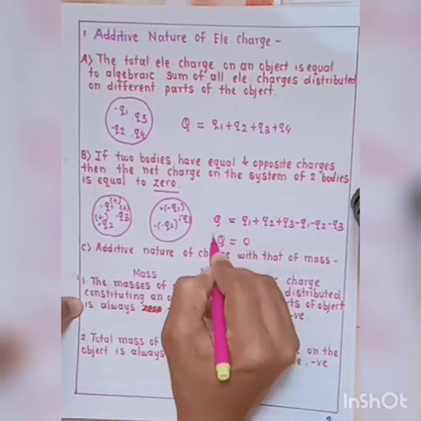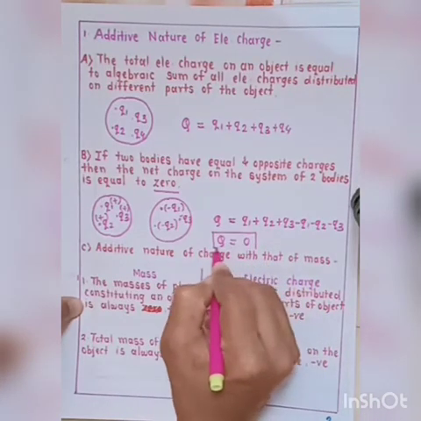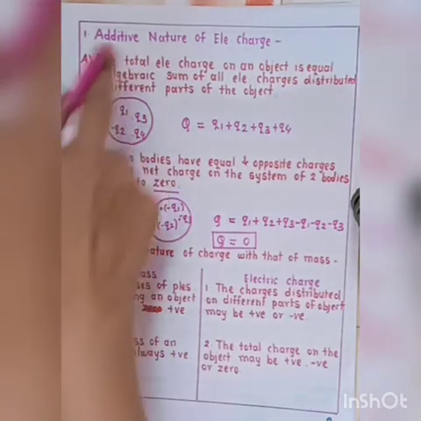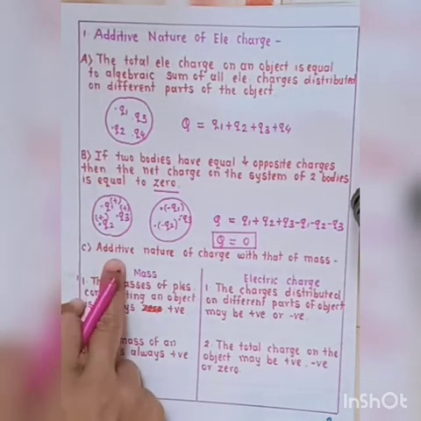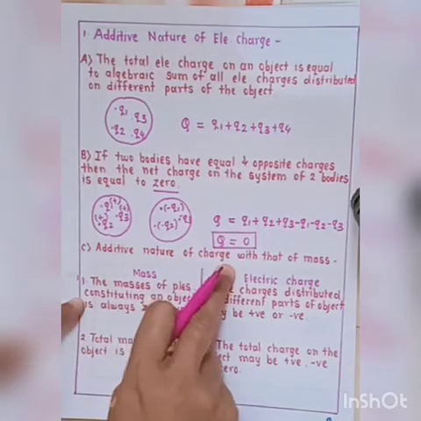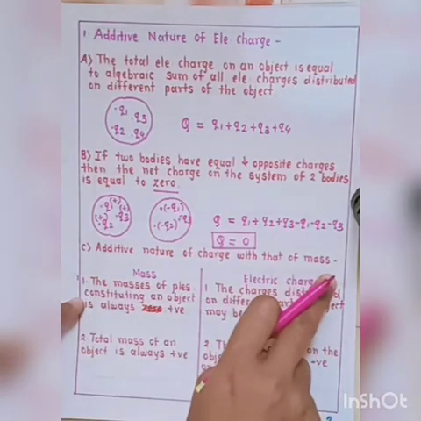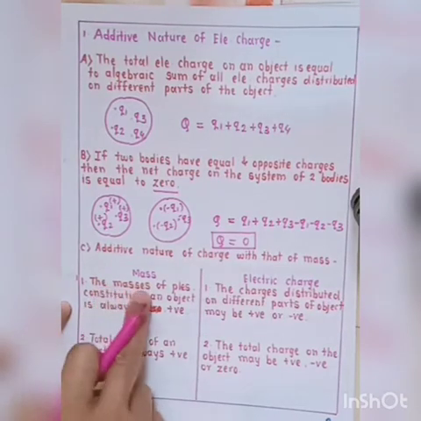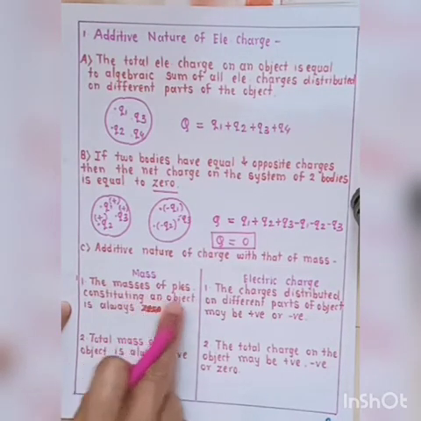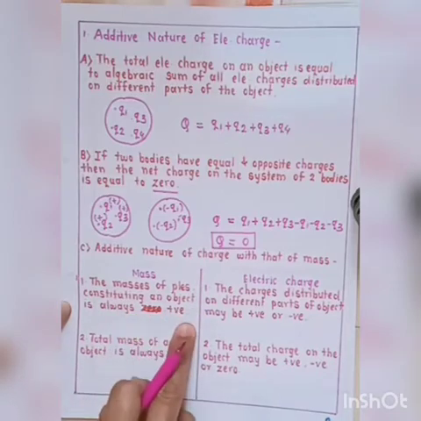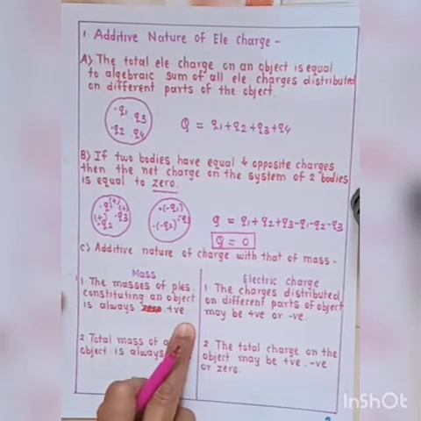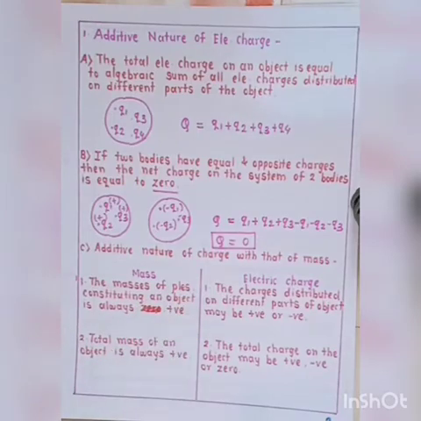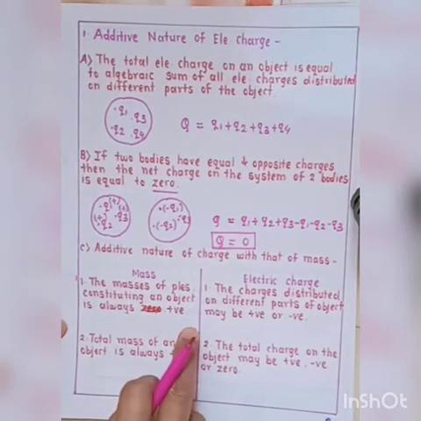Okay, so net charge on the system of two bodies is always equal to 0. Now third point in additive nature, if we compare the additive nature of electric charge with that of mass, then the first point in mass, the masses of the particles constituting an object is always positive. As we know, if we take the masses of any object, then it is always positive.